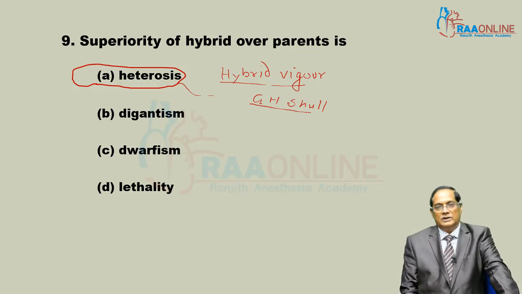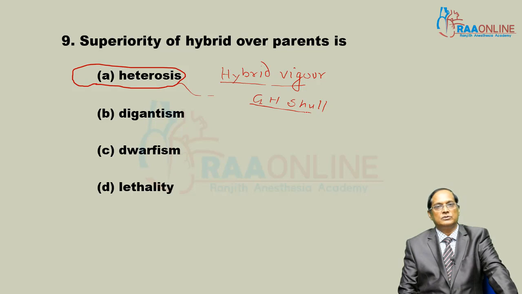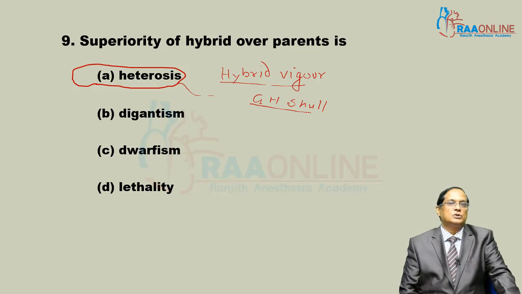I want to give you one very good example that is associated with your 12th book, and it is seen in the strategies of food or plant breeding section. Sugar cane.